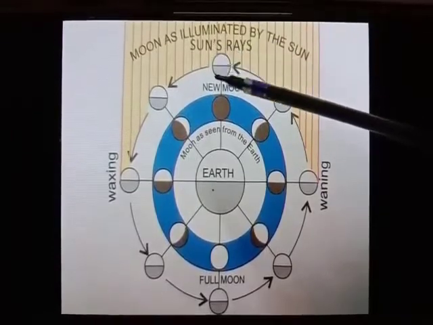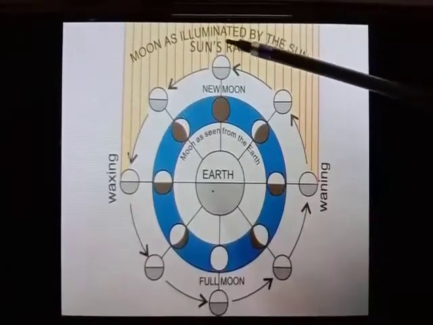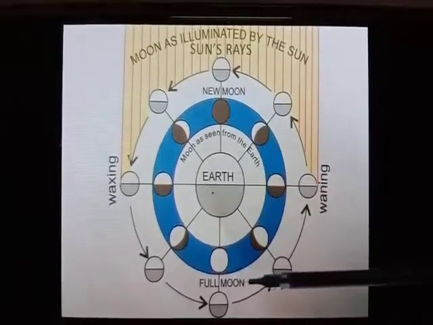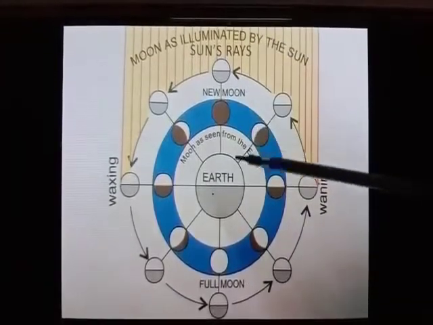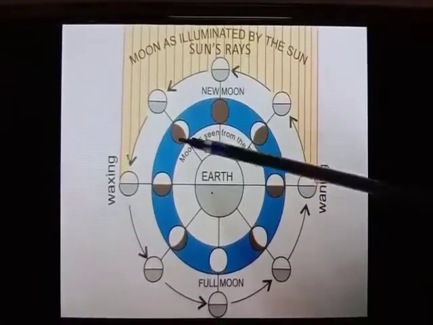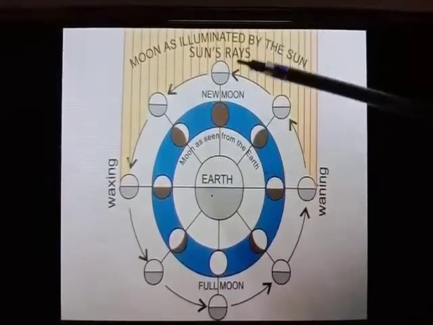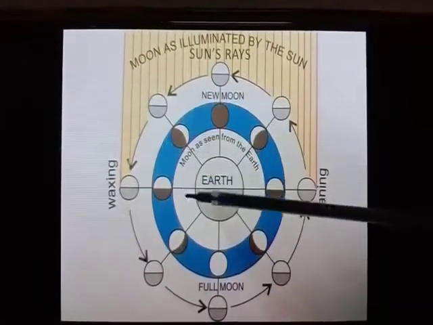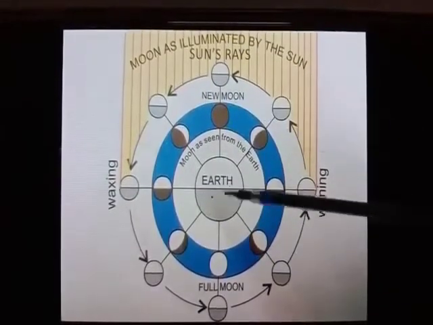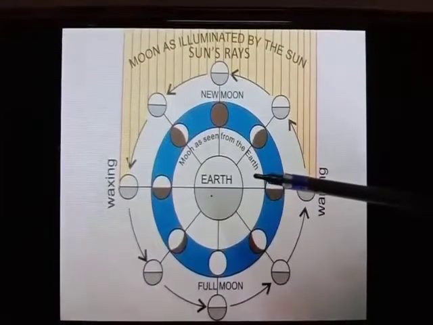Now we started from the new moon and again we are here at the new moon. So these are the 2 new moons. Between these 2 new moons, the number of days is 29, as the moon takes approximately 29 days to revolve around the earth. All these changing shapes of the moon are called the phases of the moon. So children, let us enjoy the animation and activity of the phases of the moon.